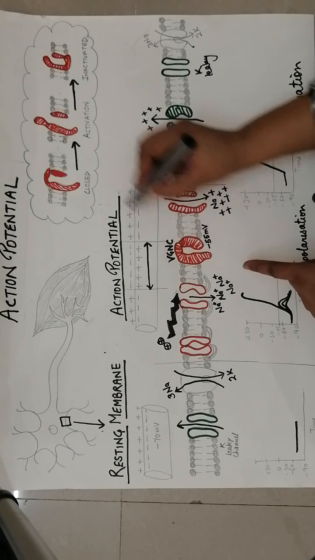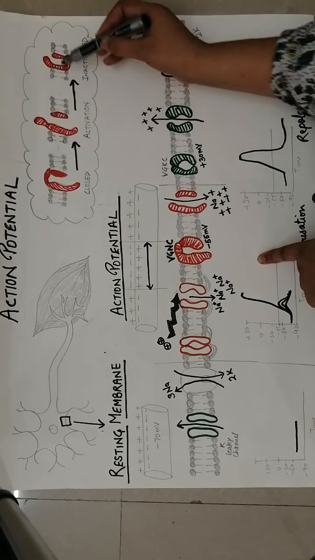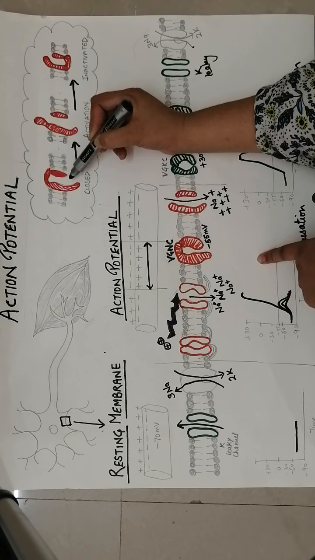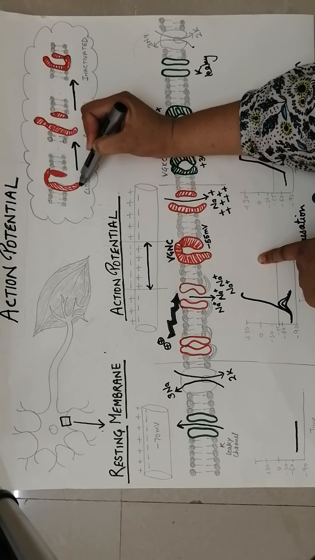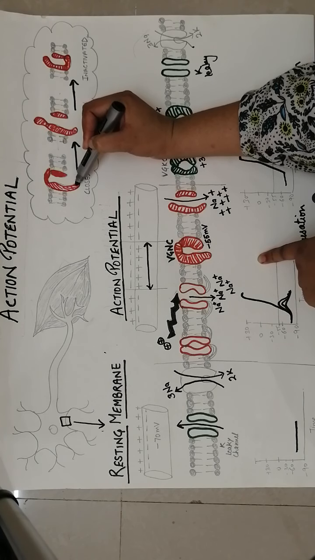To understand this concept, let us first see this image. These are three states of the sodium channel. The first is the closed state, in which the activation gate is closed and the inactivation gate is open. This is the activation gate, this is the inactivation gate.